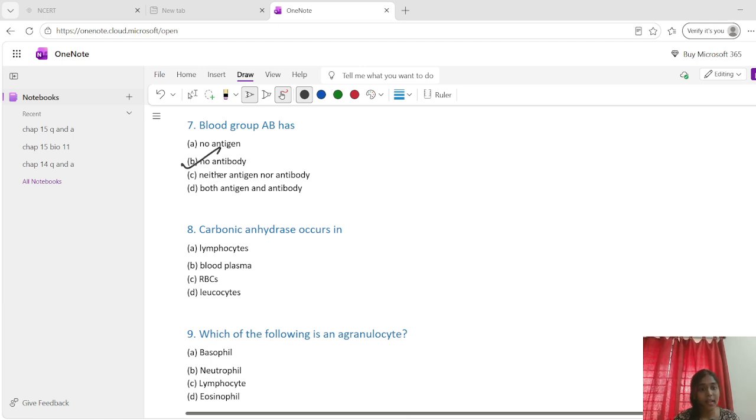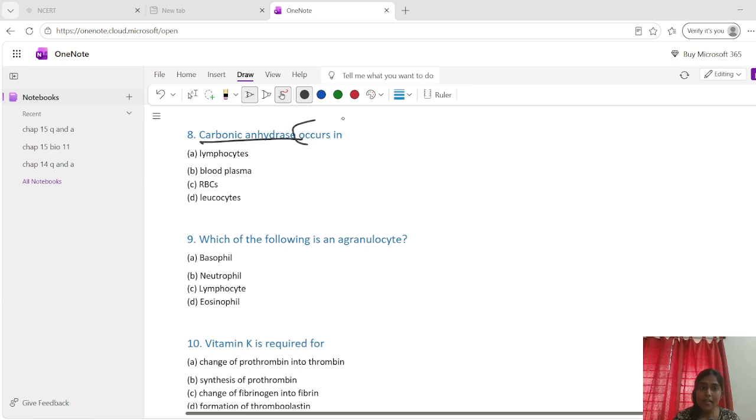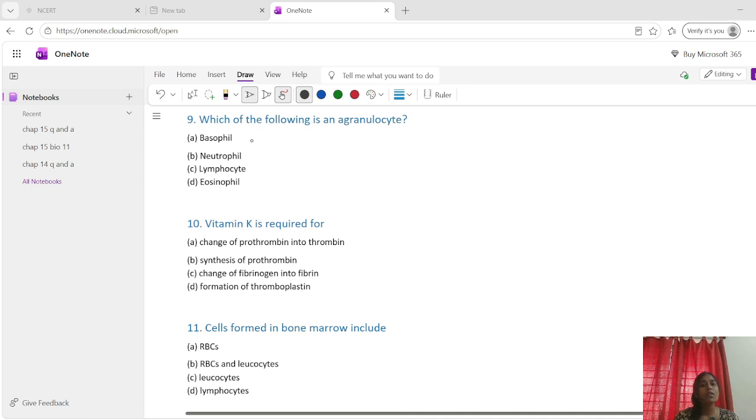Okay. Now the eighth question. Carbonic anhydrase occurs in RBC. Okay. Why? Because carbonic anhydrase is an enzyme present inside RBC and it helps in rapid transport of carbon dioxide in the blood. Okay. Which of the following is an agranulocyte? Option C, because lymphocytes do not contain cytoplasmic granules, so they are called agranulocytes. Neutrophils, eosinophils, and basophils are granulocytes.